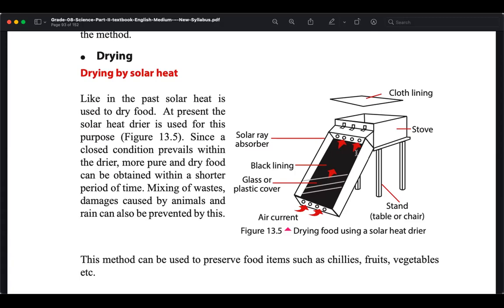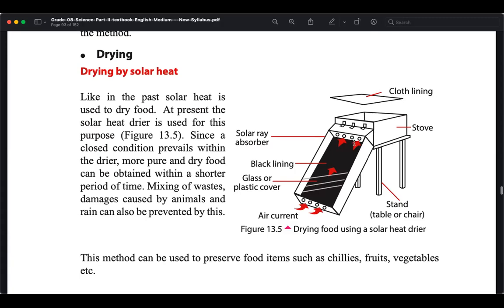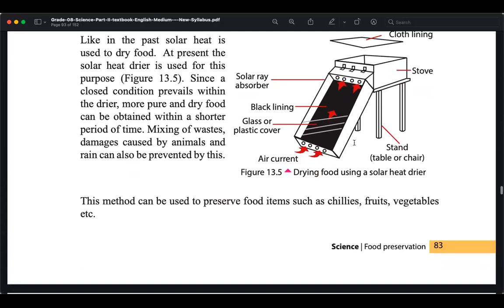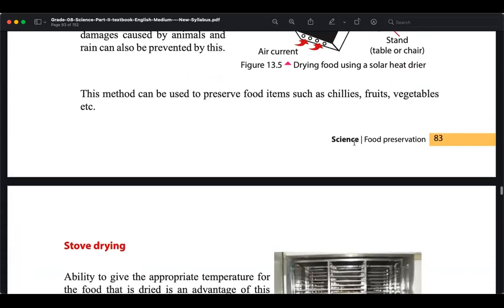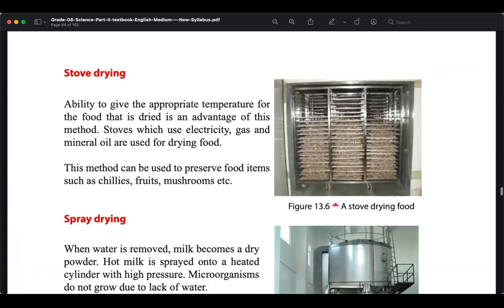So what will happen? It will be dried with this heated air. So that is how the solar drying happens. This can be done for chili, vegetables, etc., and even for fruits. So this is stove drying.